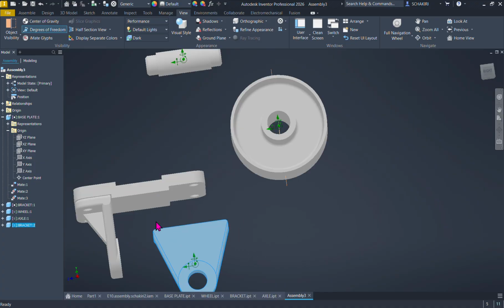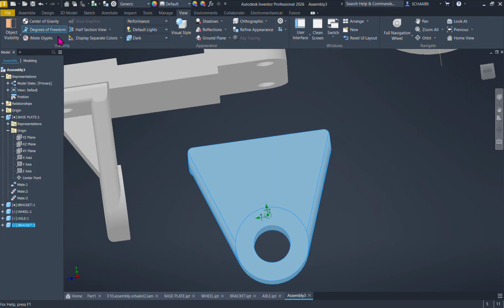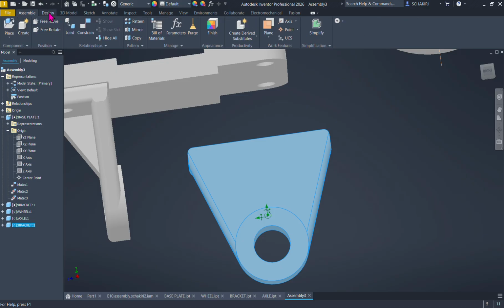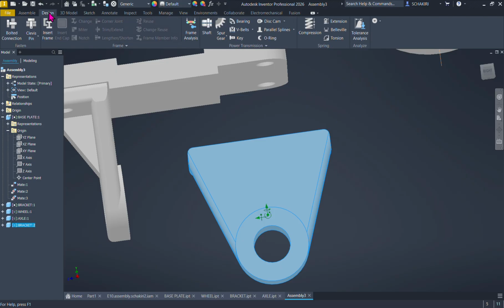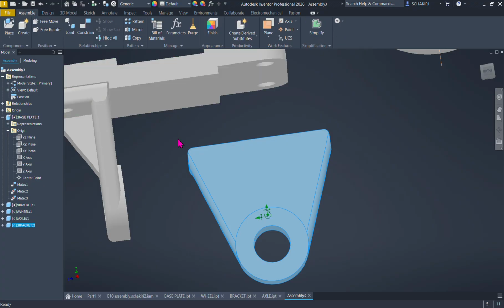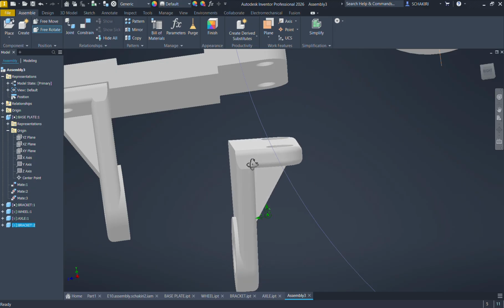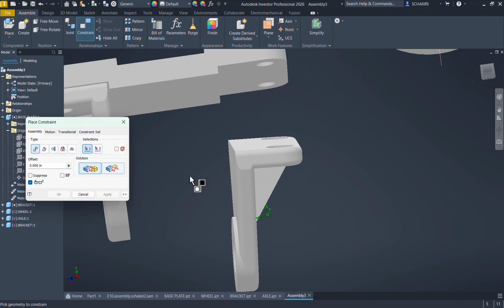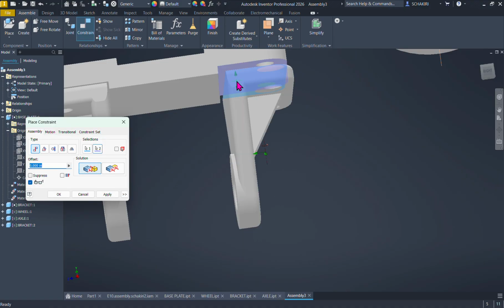Make it closer to the base parts and rotate it. Rotate it to be just close to make it easy to do the constraint. So we're gonna do the same thing. We're gonna take this surface to be tangent with the surface, like that. Hit apply.